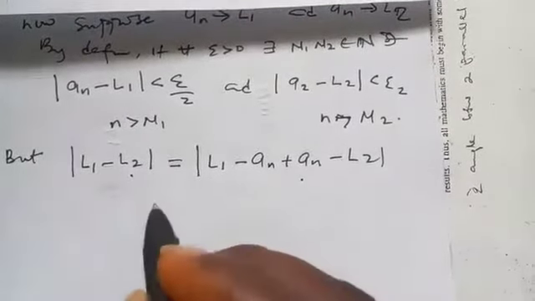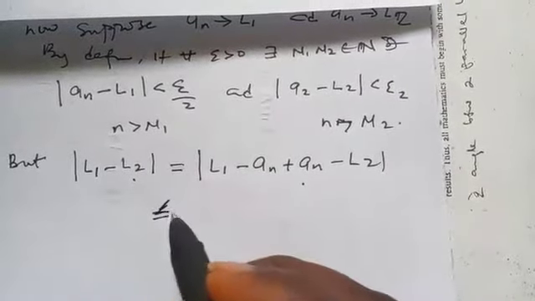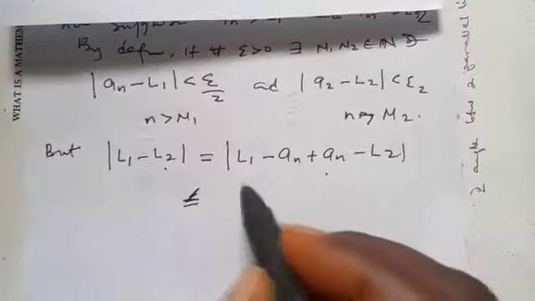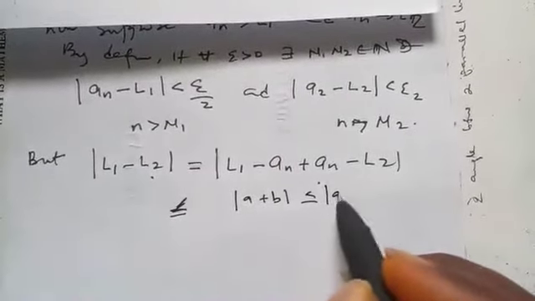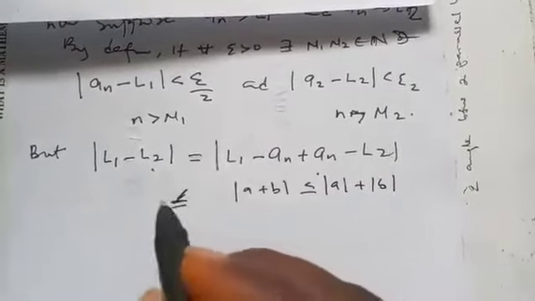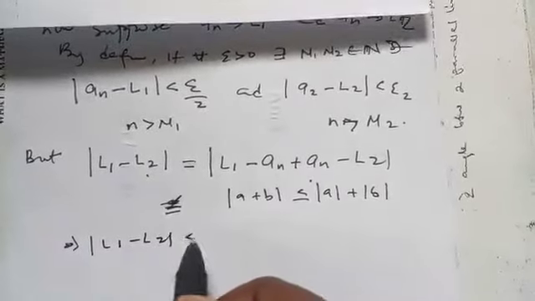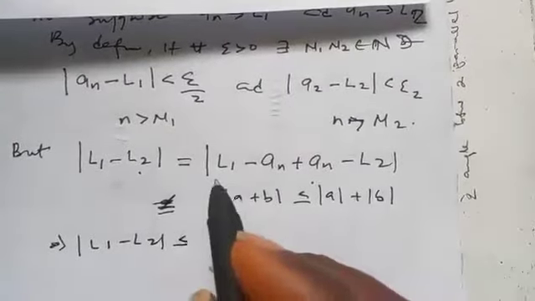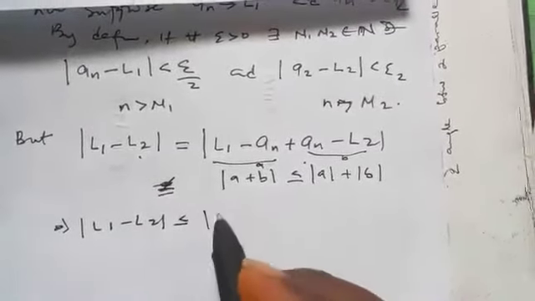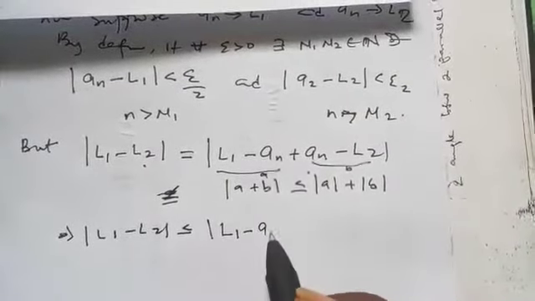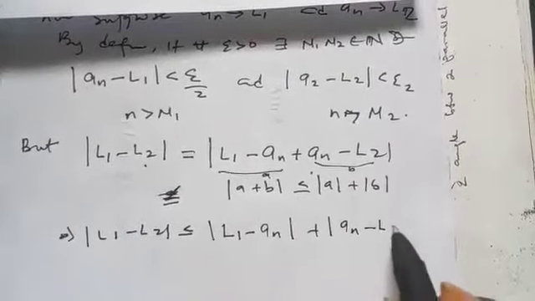By the triangular inequality, if you can still remember, absolute value of a plus b is less than or equal to absolute value of a plus absolute value of b. So let's apply it there. Therefore, absolute value of L1 minus L2 will be less than or equal to absolute value of L1 minus an plus absolute value of an minus L2, where everything here represents my a and everything here represents my b.